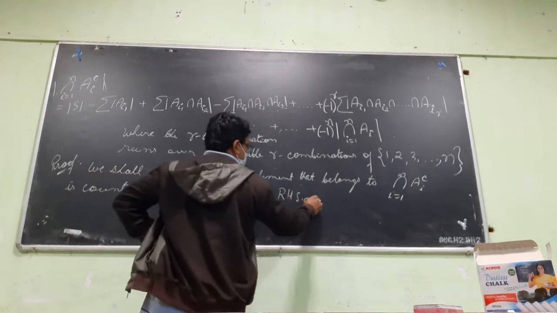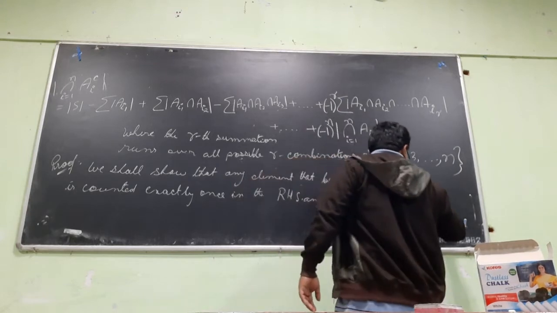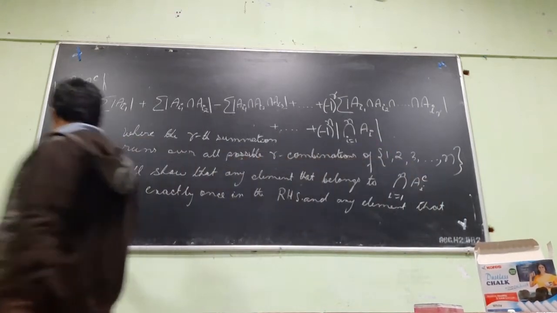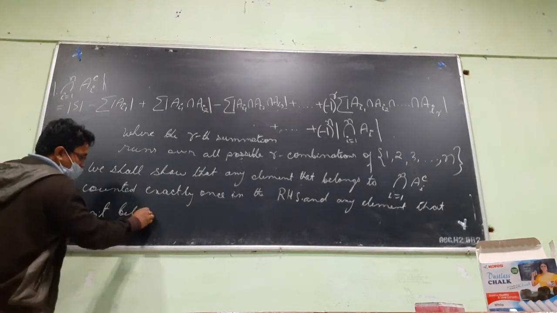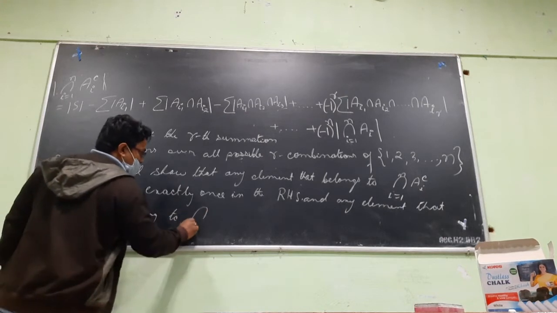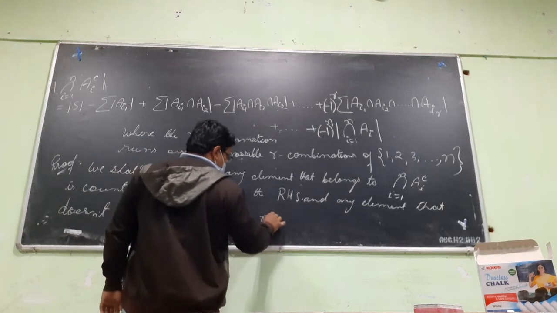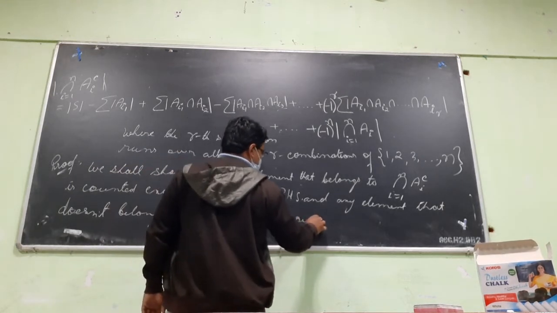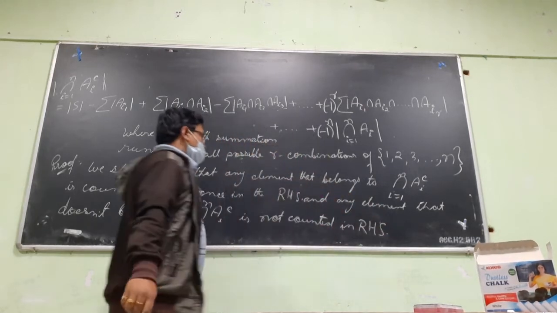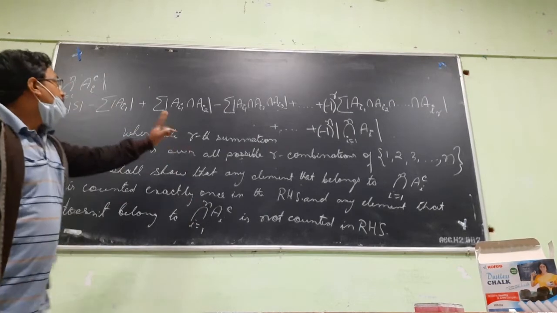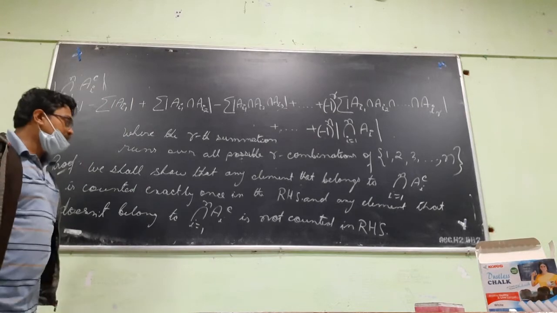And any element that doesn't belong to the intersection, i goes from 1 to n, of Ai complement is not counted in the right hand side. So the expression on the right hand side only counts the elements which belong to this set. It doesn't count the elements which don't belong to this set.